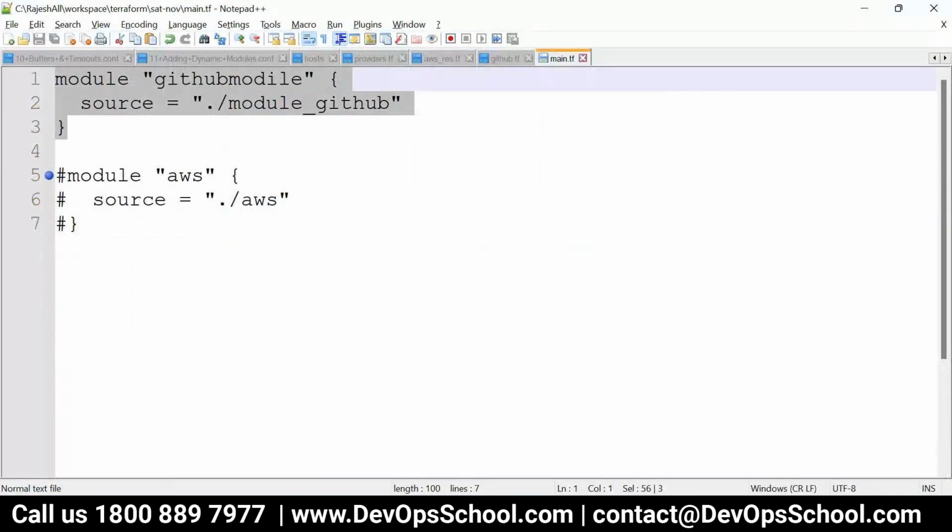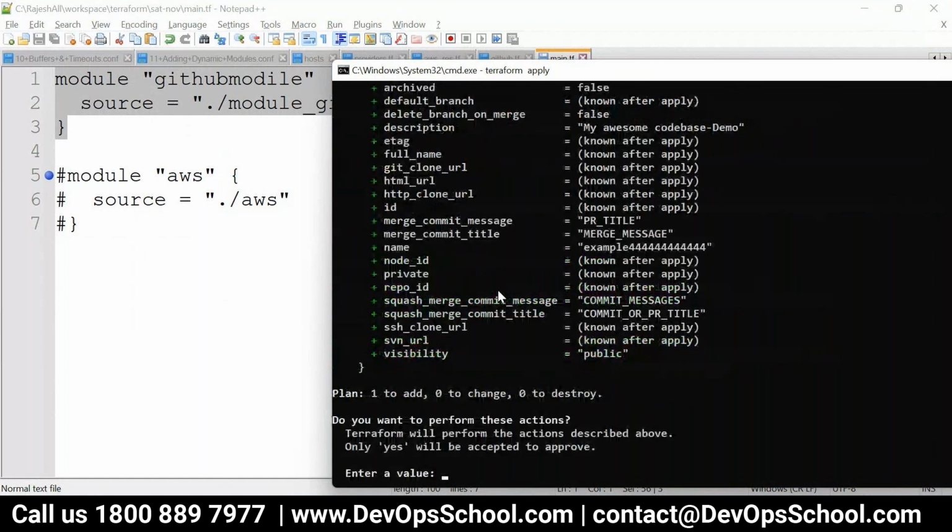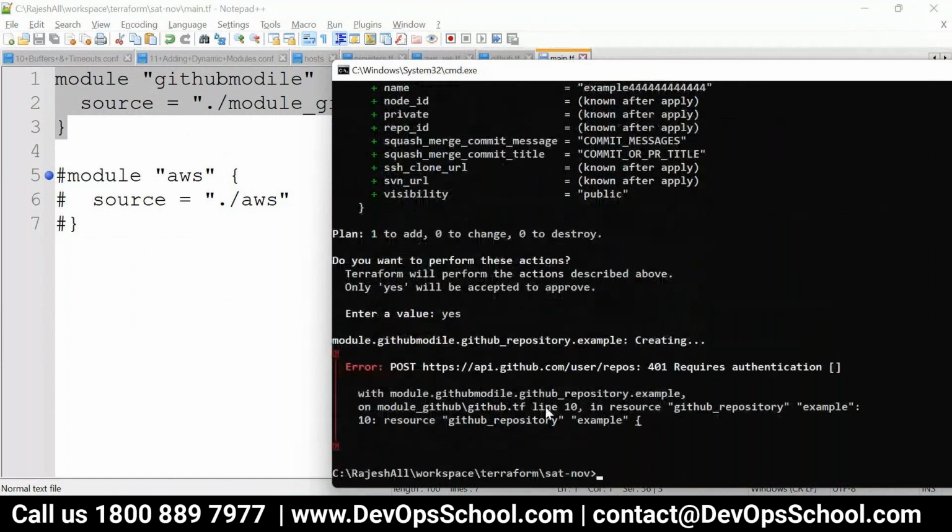Now I'll run apply. You know that command. Now only the GitHub module will be built. GitHub means repository, whatever you want to build. Yes, see here, there's one repository. By the way, it will fail because that repository already exists here, so you have to change that code.